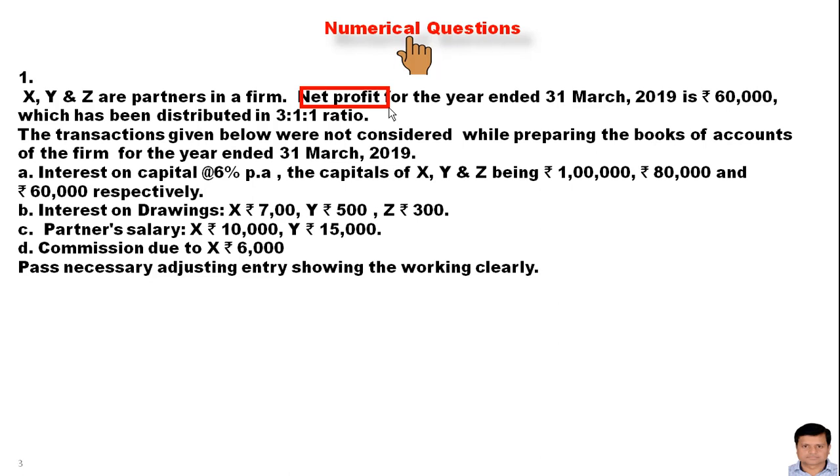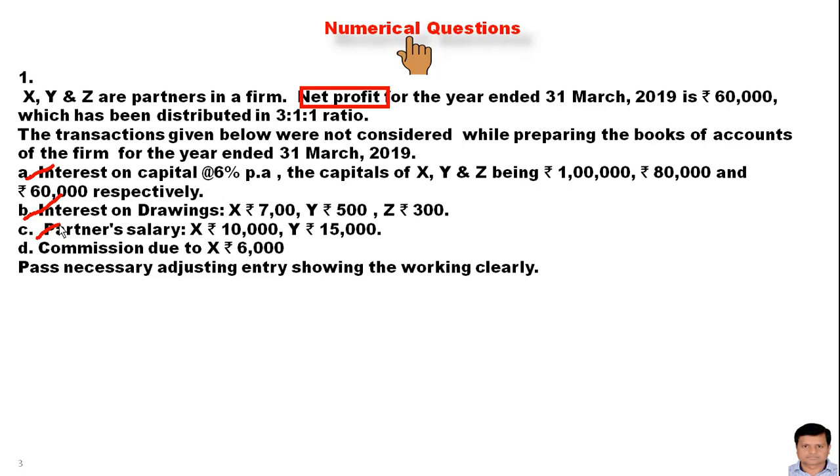transaction? We will deduct the amount of profit which was distributed in the ratio of 3:1:1, and these transactions like interest on capital, interest on drawing, partner salary, and commission have not been adjusted in the accounts of the firm.